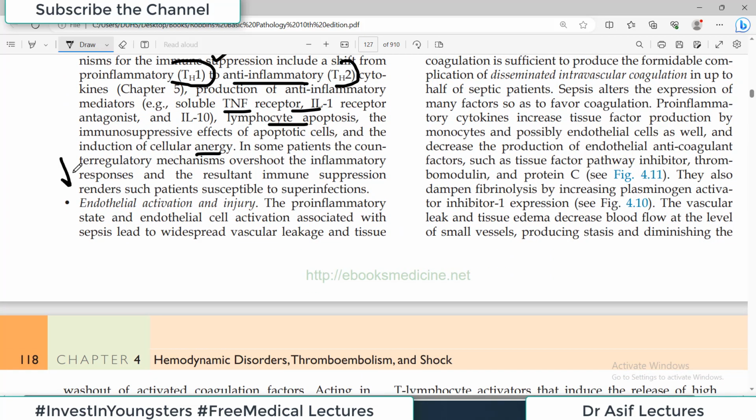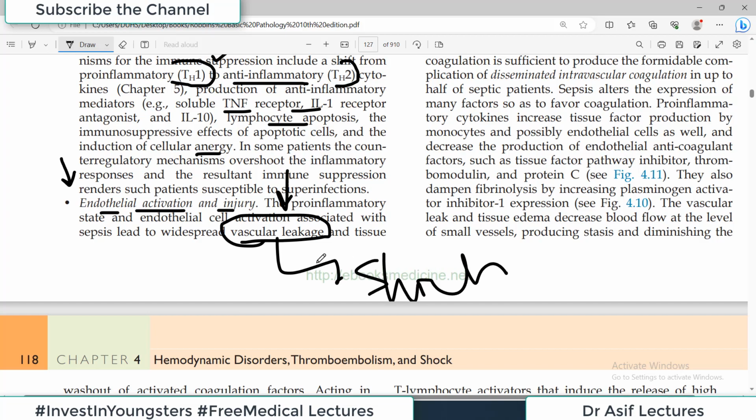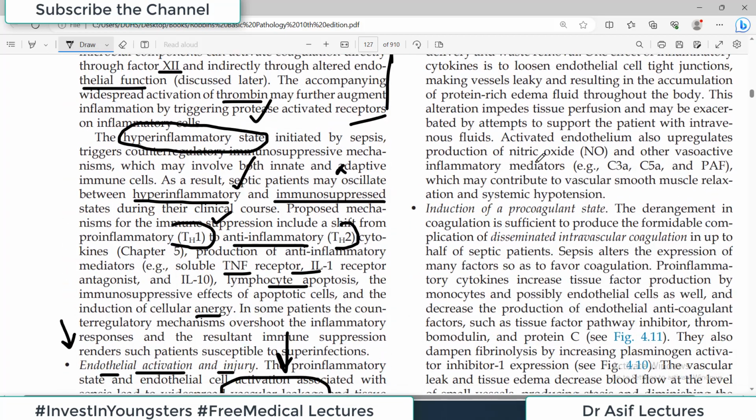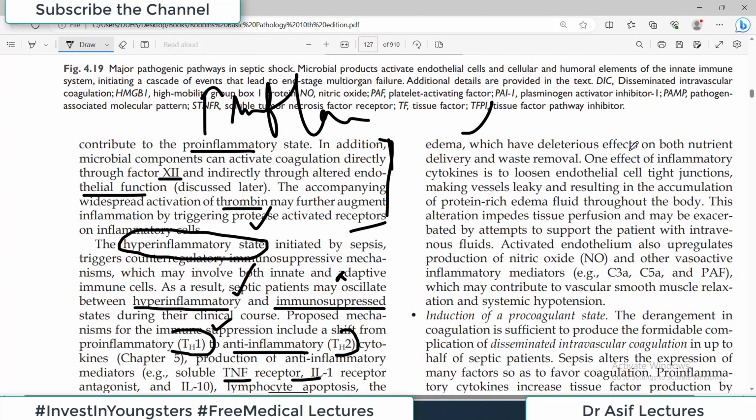The second characteristic feature is endothelial activation and injury. The pro-inflammatory state and endothelial cell activation associated with sepsis leads to widespread vascular leakage. Now that's an important phenomenon, and that is one of the major causes of shock in these patients. कि जो vascular permeability है वो increase हो जाती है, and there is tissue edema which has a deleterious effect on both nutrient delivery as well as waste removal.